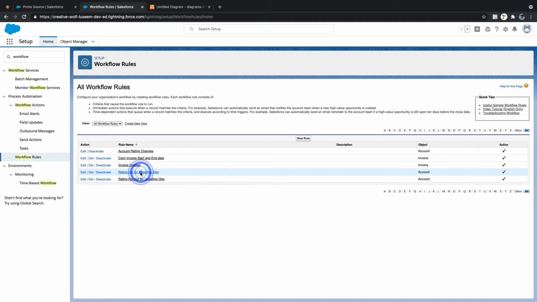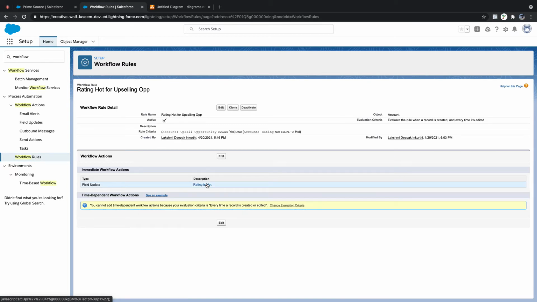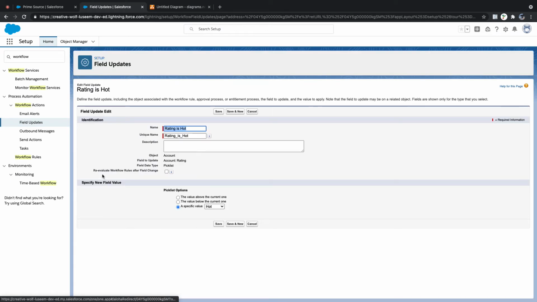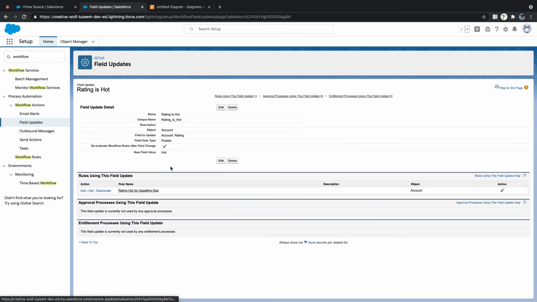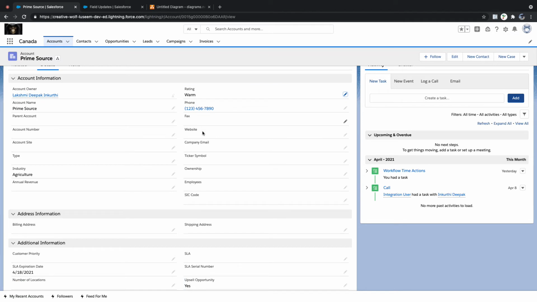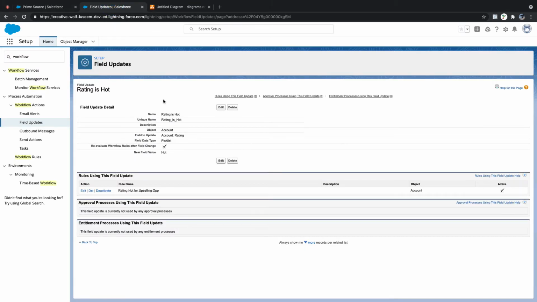Account hot for upselling, open it. I'm going to my field update, edit it, re-evaluate workflow rules after field changes. Okay, there is a checkbox, isn't it? In the field update, I updated that for hot accounts. Now let me go back, edit, modify to hot, save. What is happening? Showing warm. Wow.